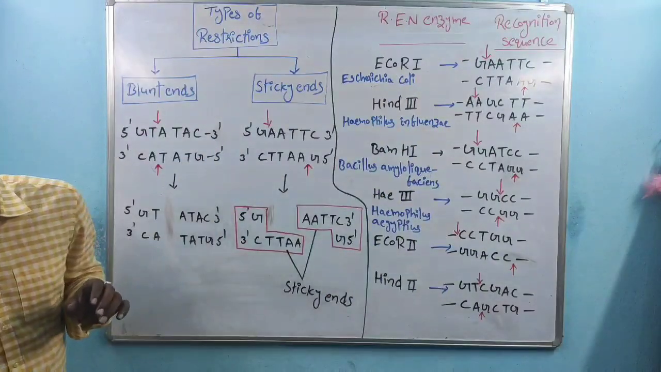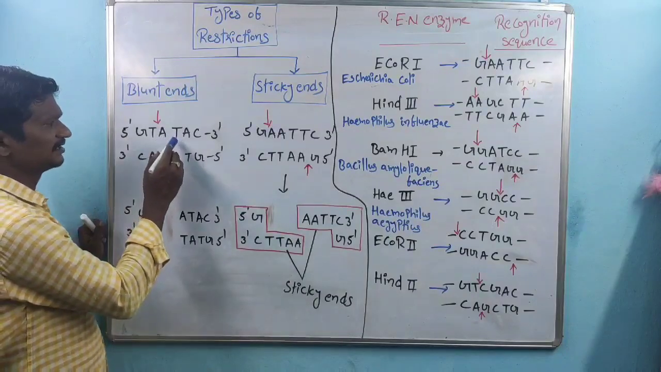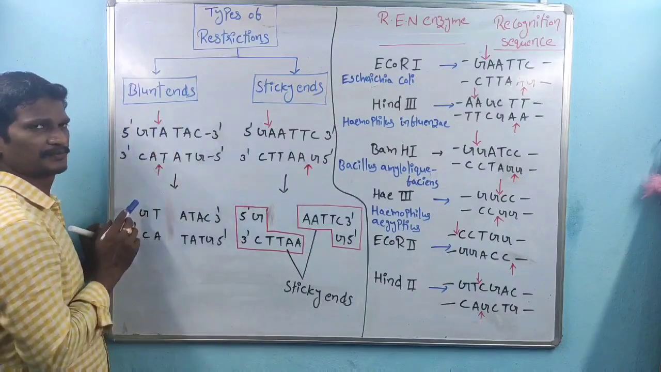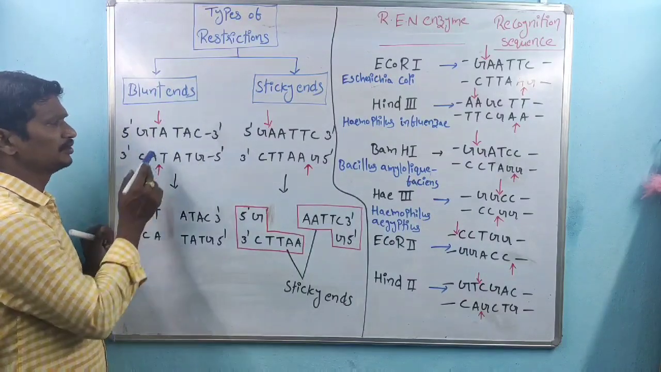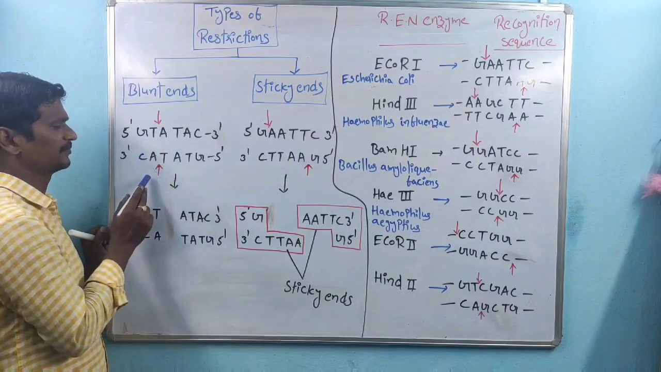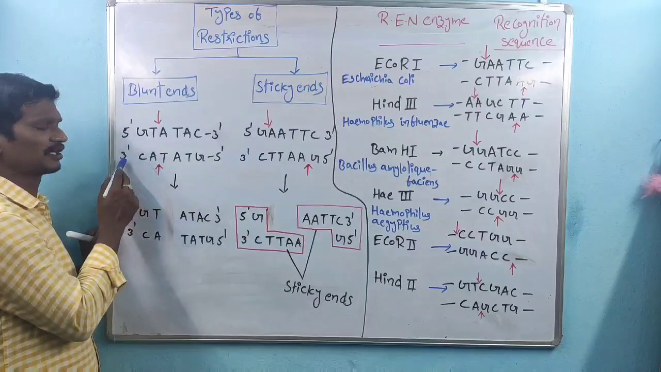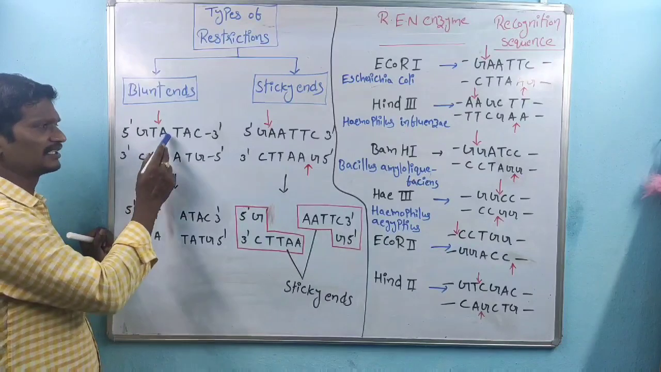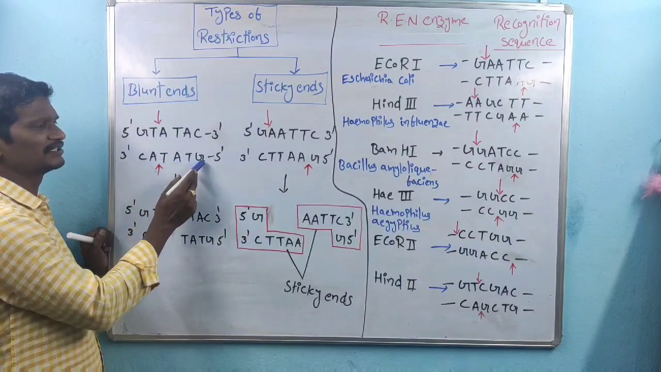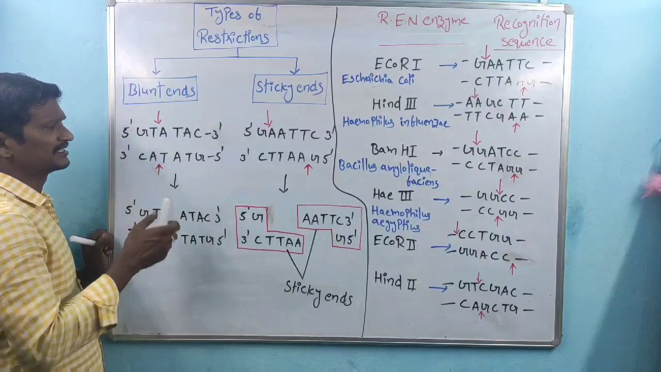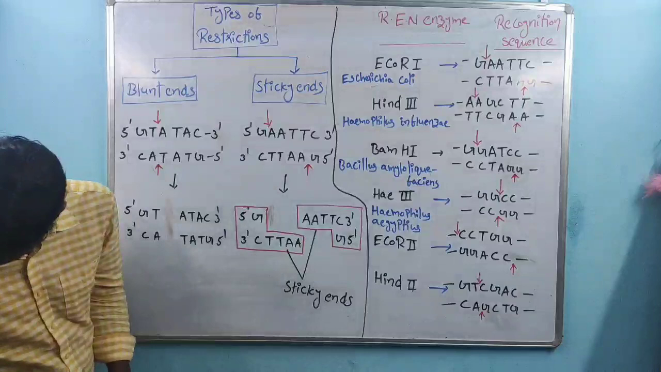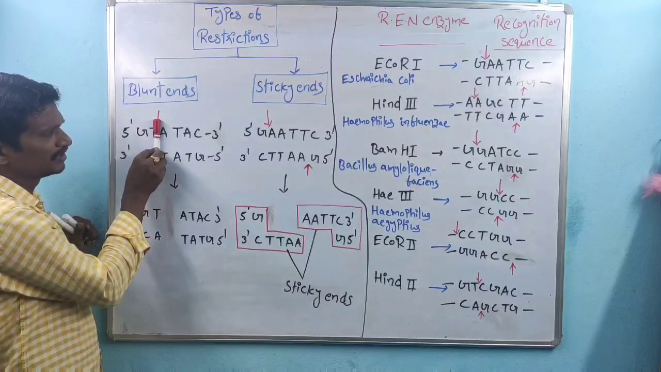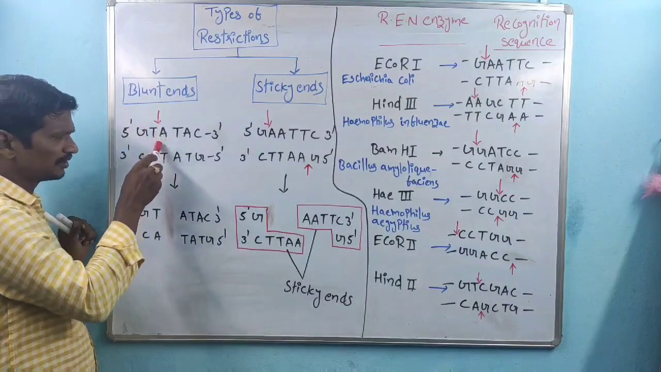One example is given here: G, T, A, T, A, C. This is a palindromic sequence, a one strand sequence. Here cutting takes place between T and A. On the other strand, the lower strand, 3' to 5', C, A, T, A, T, G, 5'. So exactly the cutting takes place here. This is the site. Exactly between these two, cutting takes place.